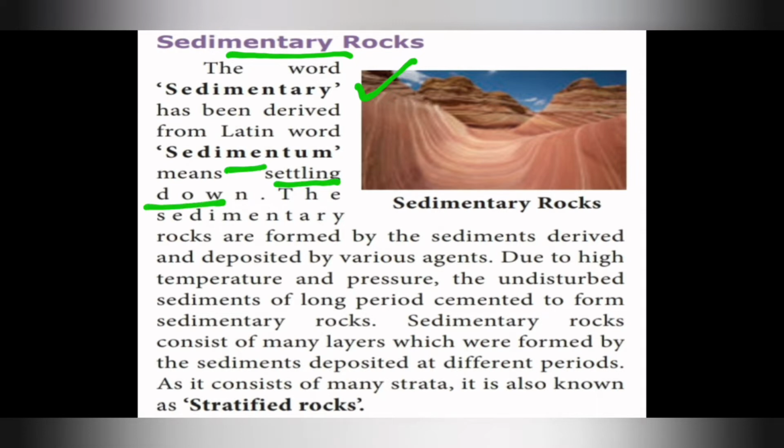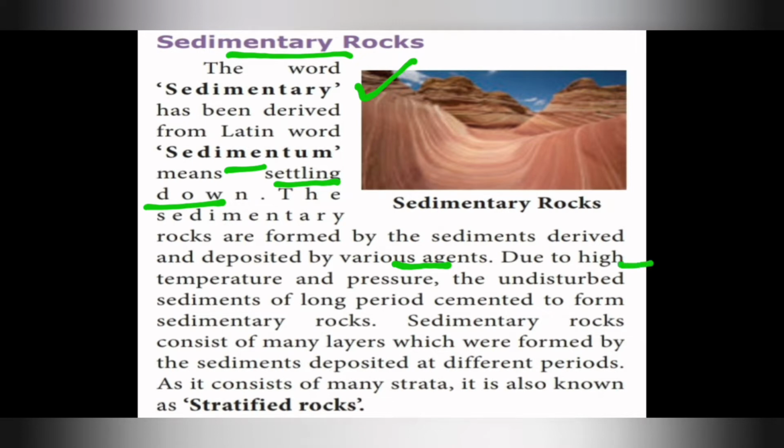The sedimentary rocks are formed by the sediments derived and deposited by various agents. Now we are going to see what the various agents are.